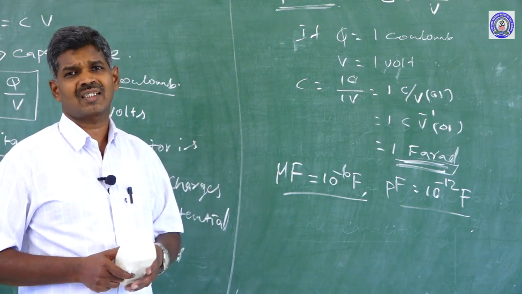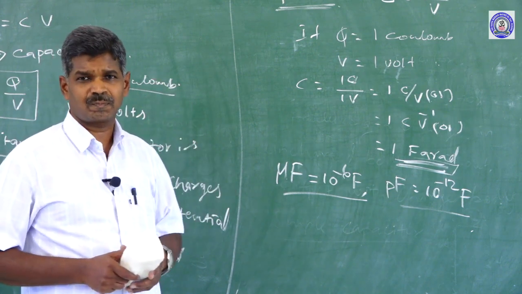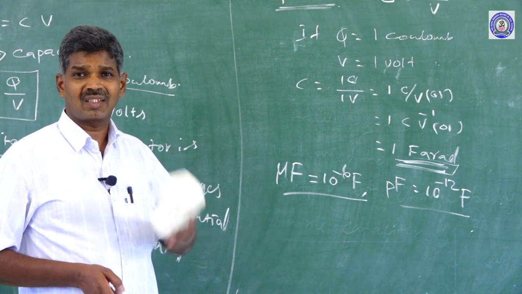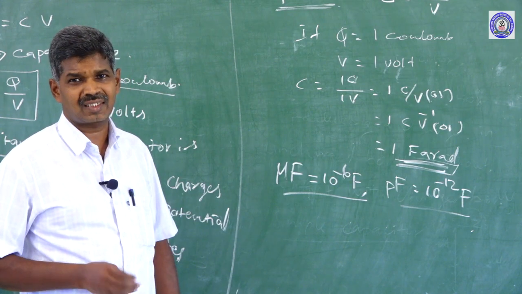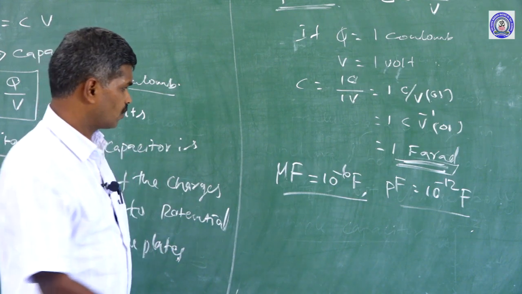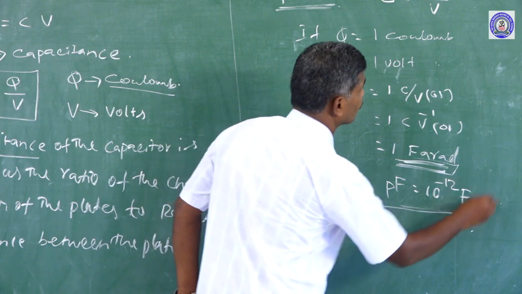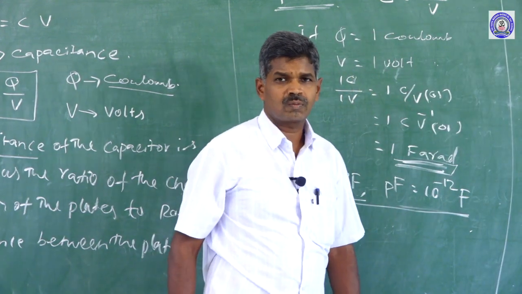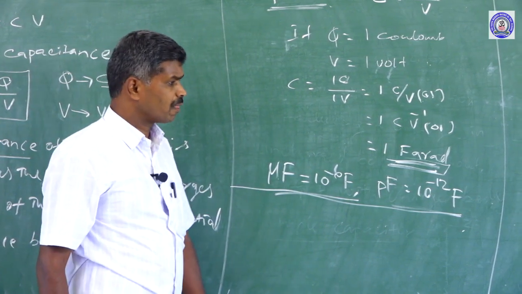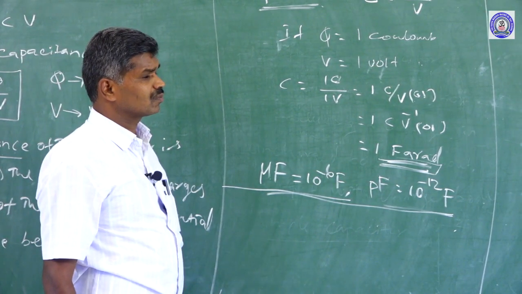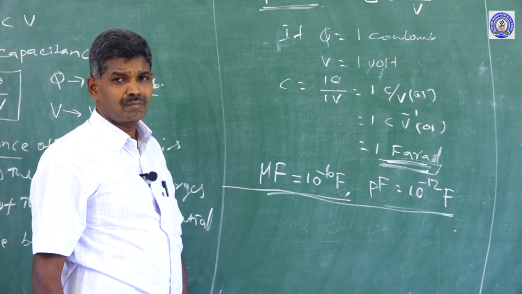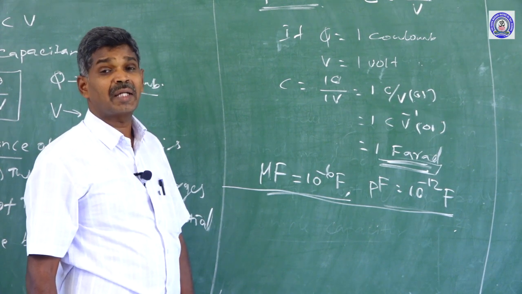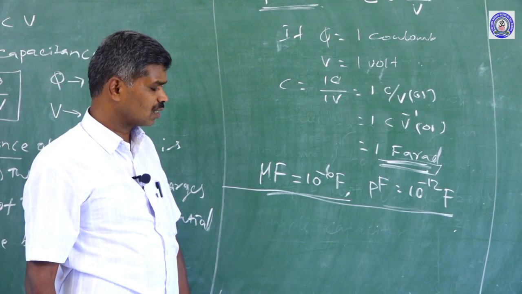Based on these factors, we are going to express the capacitance of the capacitor based on its dimensions.